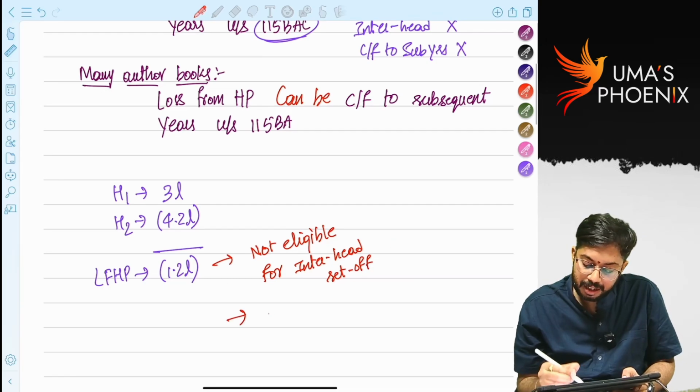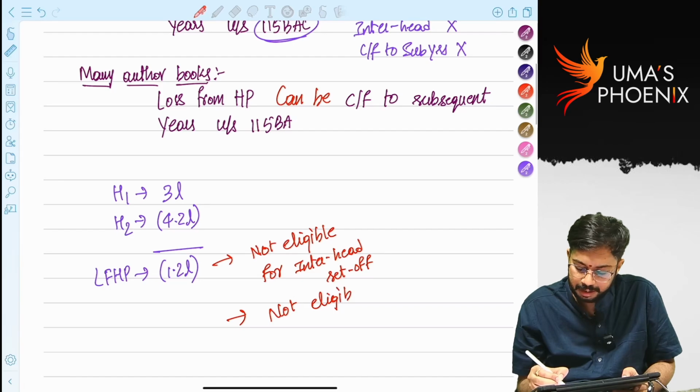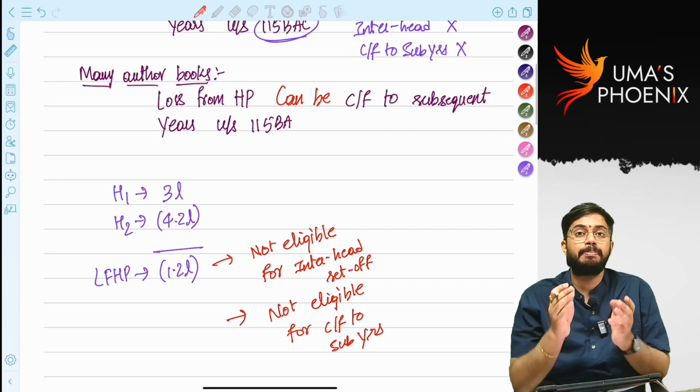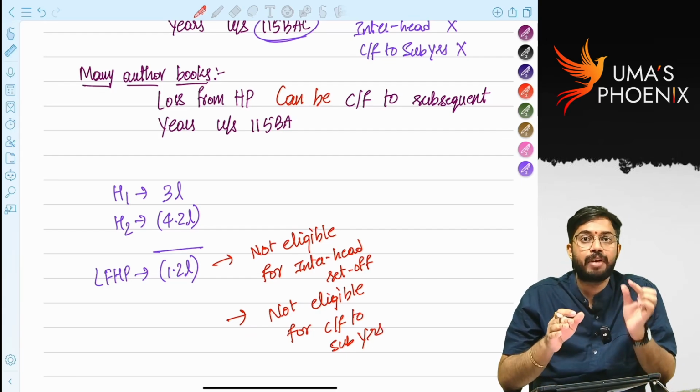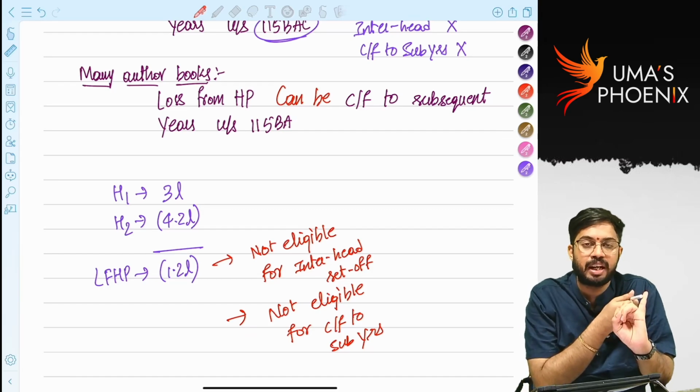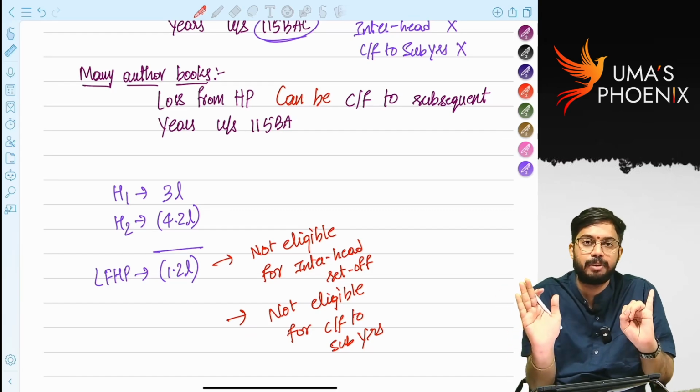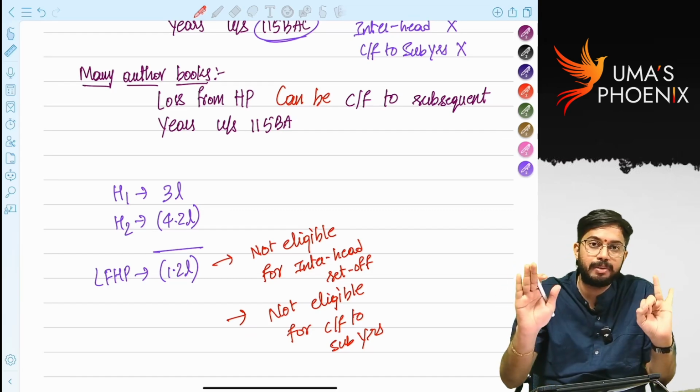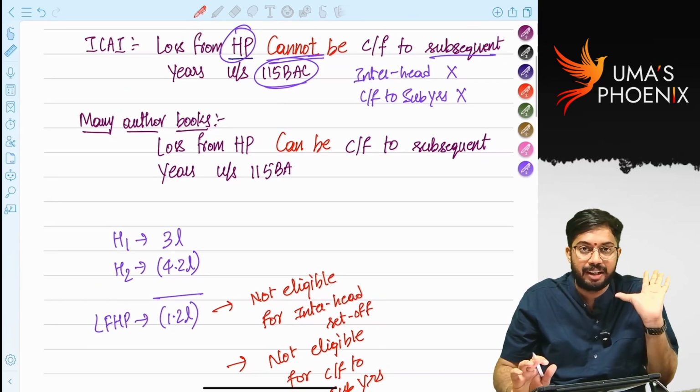And this is also not eligible for carry forward to subsequent years. That means as per ICAI material, loss from house property under default tax rates is restricted with regard to interhead set off. Loss from house property is not eligible for interhead set off. It is also not eligible for carry forward to subsequent years.